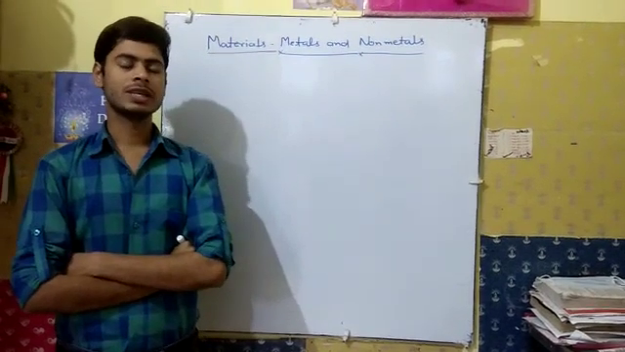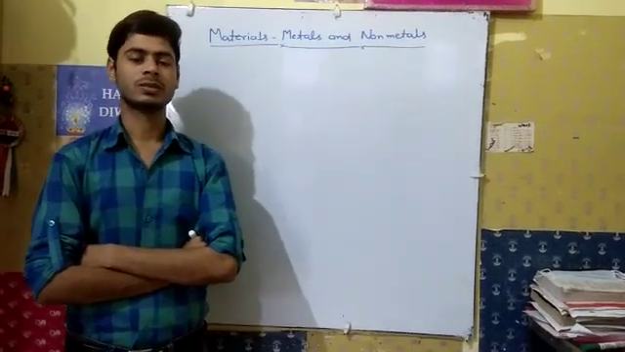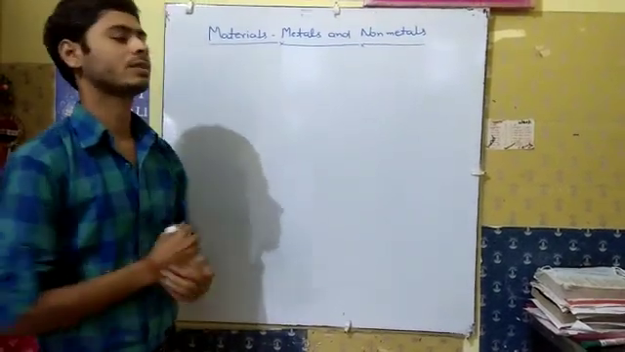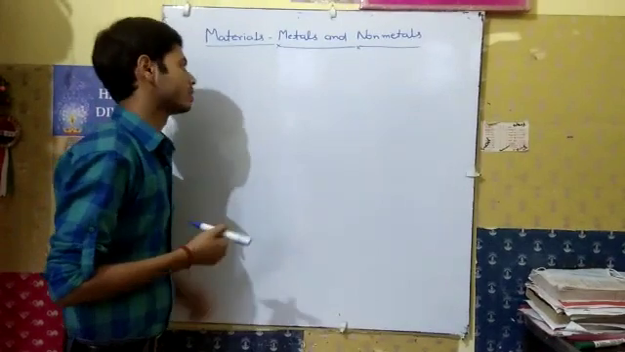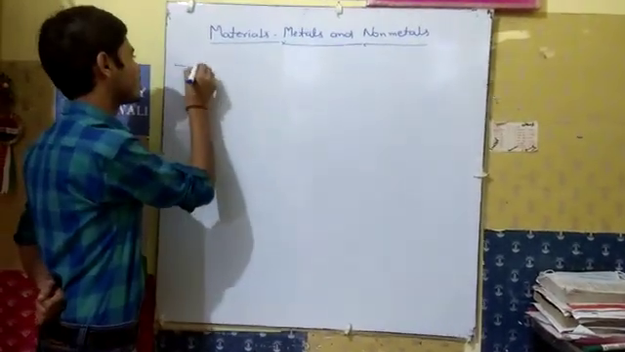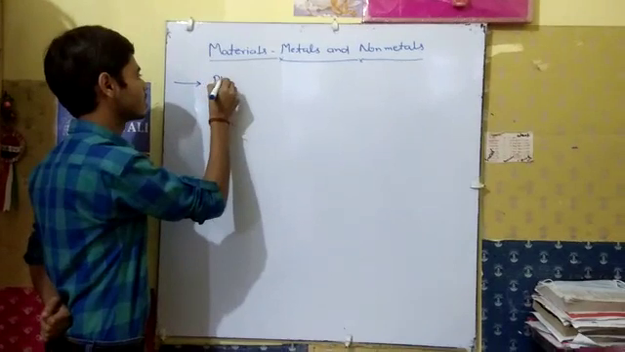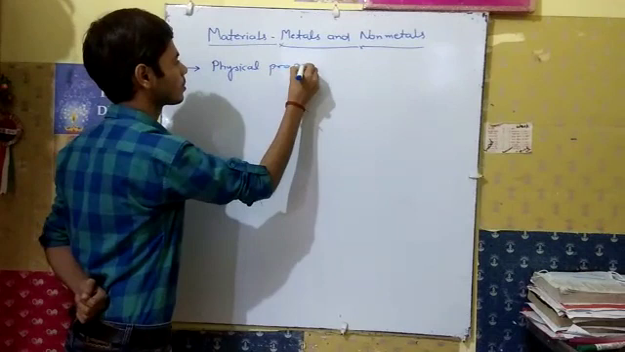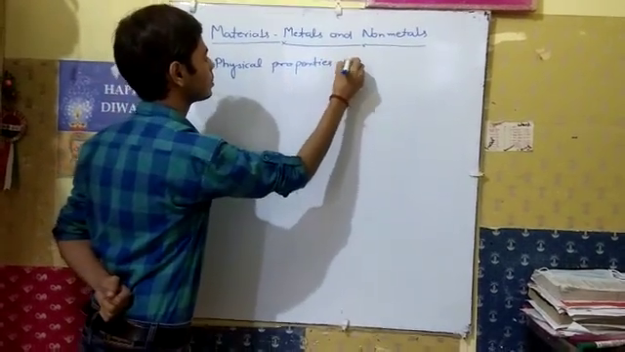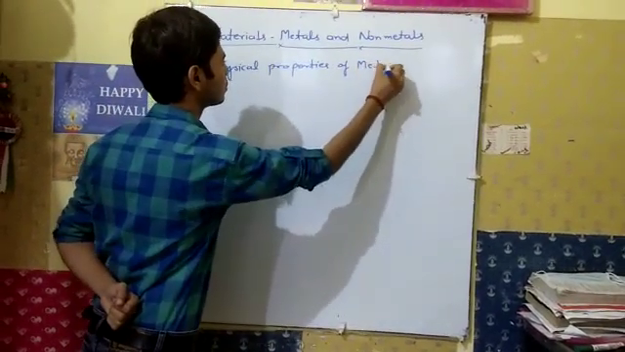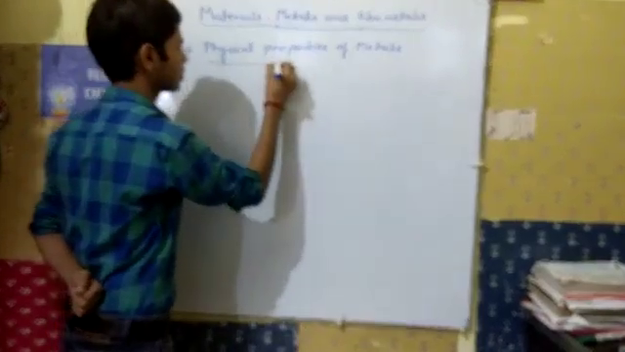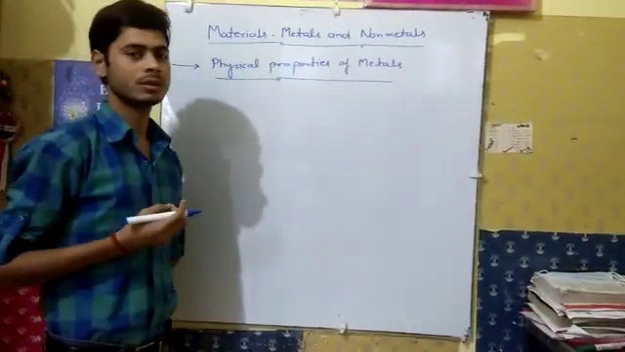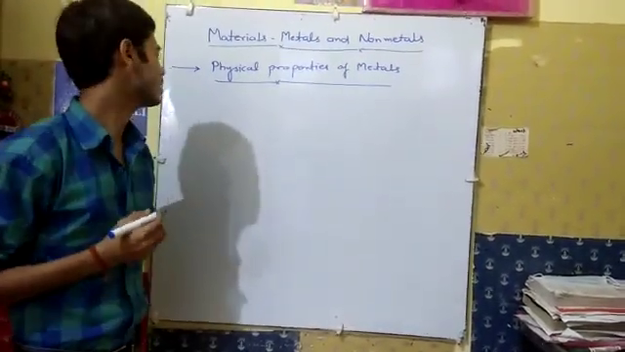There are various properties of metals and non-metals, so one by one we discuss them. Firstly we discuss the basic physical properties of metals. There are various types of physical properties of metals, and now we discuss them one by one in detail.